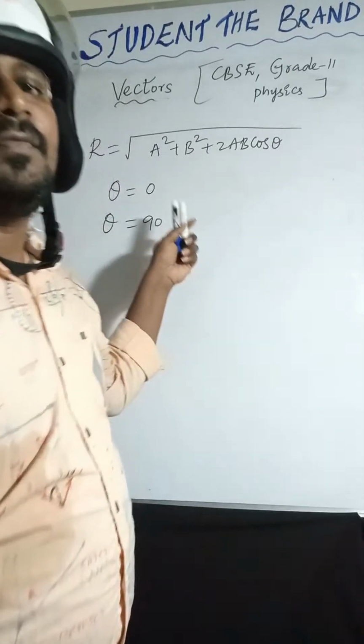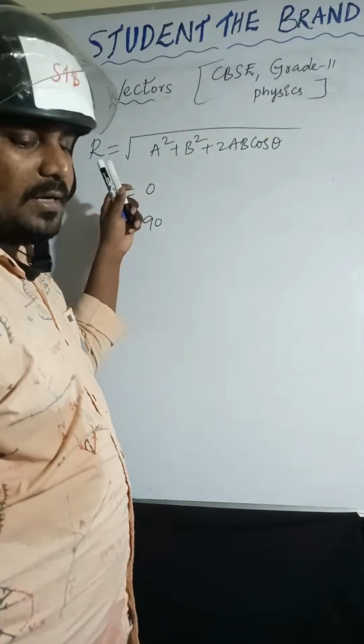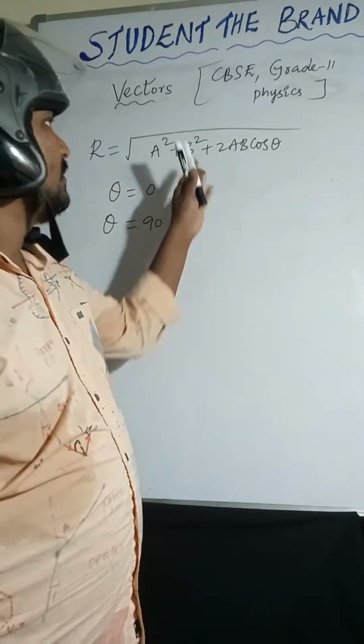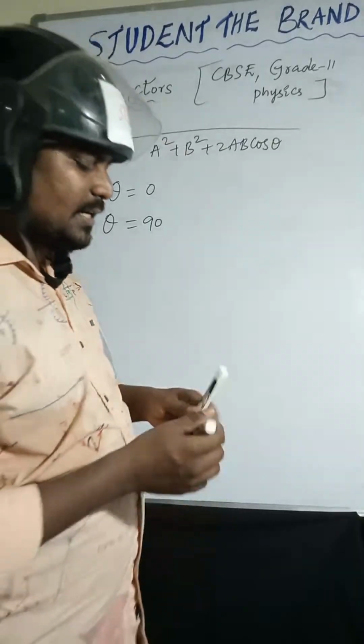Okay, can you identify, if theta is 0 and if theta is 90, what is the resultant?